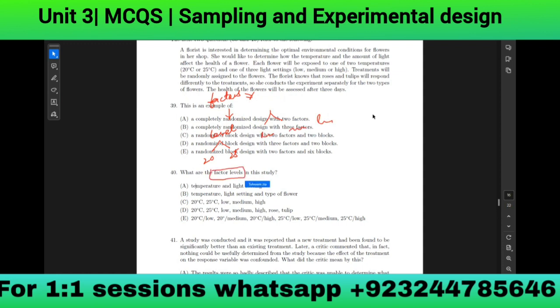There is one word, factor, and another word, factor levels. Sometimes we have the factors, but their factors have levels 1, 2, 3, or 1, 2. In this case, we have two factors, and then those two factors have levels 20 and 25, low, medium, and high. So we are talking about factor levels in this question. Okay. Got it?